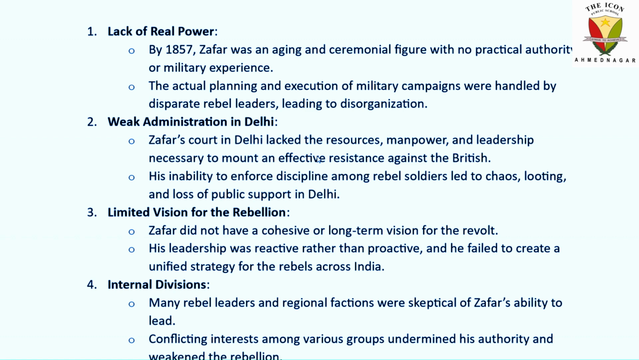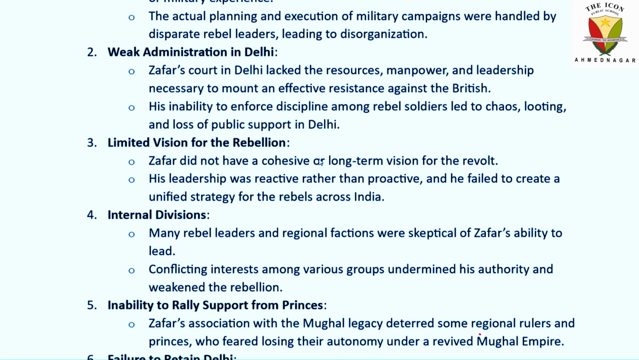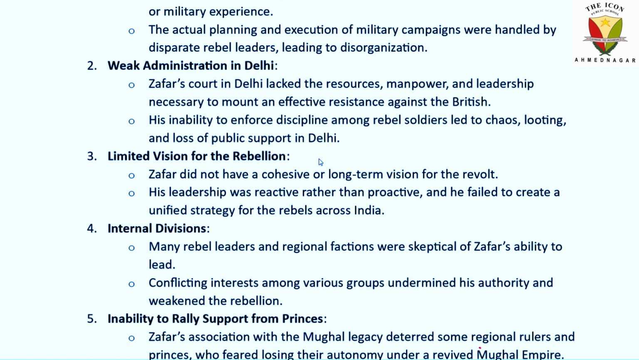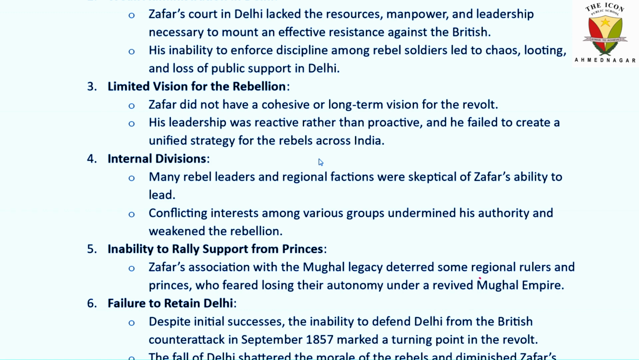Weak administration in Delhi. Zafar's court in Delhi lacked the resources, manpower, and leadership necessary to mount an effective resistance against the British. Limited vision for the rebellion. Zafar did not have a cohesive or long-term vision for the revolt. His leadership was reactive rather than proactive, and he failed to create a unified strategy for the rebellion across India.